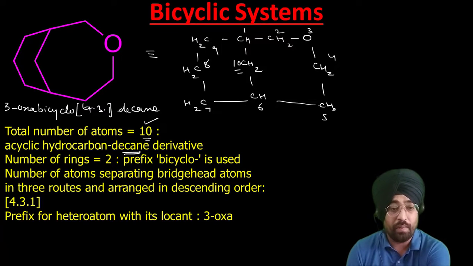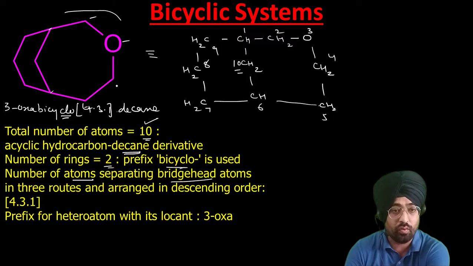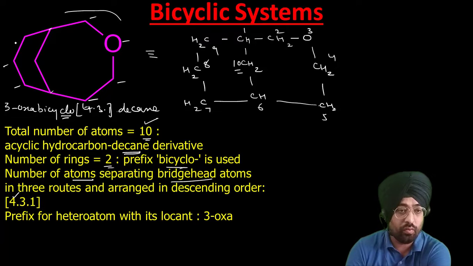Bicyclo because it contains 2 rings. Then the number of atoms separating the bridgehead atoms: how many atoms are in between these bridgehead atoms? In this route we have 1 2 3 4 atoms, so 4. In this route we have 1 2 3 atoms, 3. In this path we have only 1 atom.